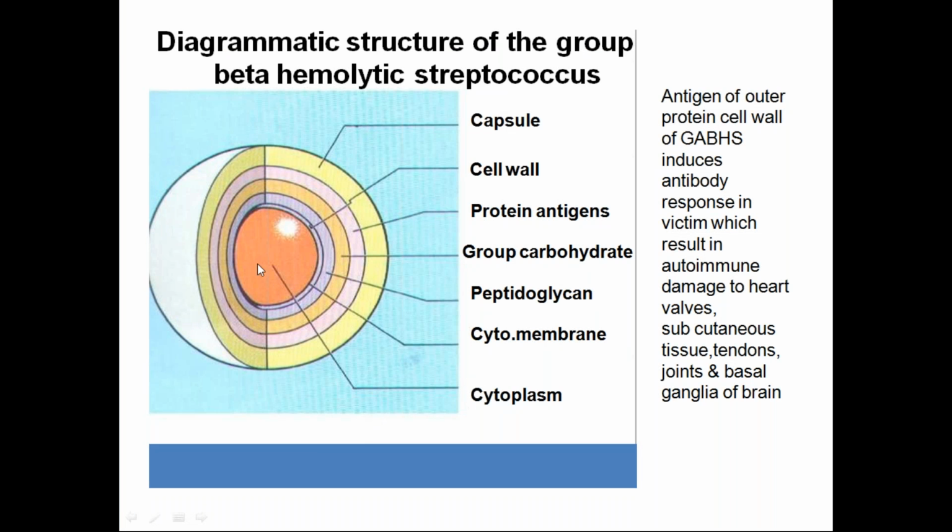So this is the diagrammatic structure of group A beta hemolytic streptococcus. You should know what parts it has, like capsule, cell wall, protein antigens, group carbohydrate, peptidoglycan, because all of these share molecular mimicry with the heart valves, joints, some parts of the basal ganglia in the central nervous system, and also subcutaneous tissue.